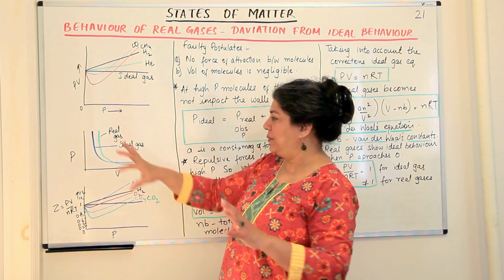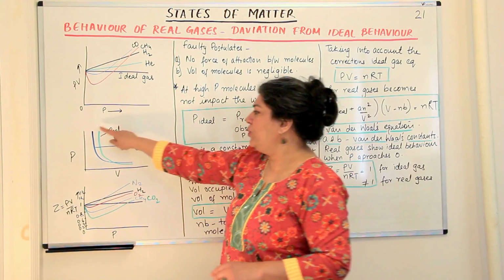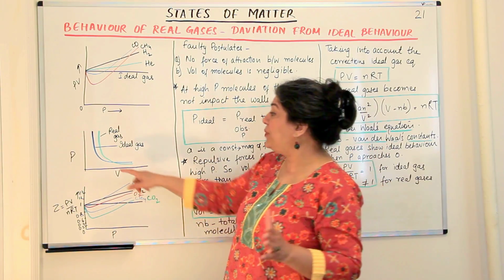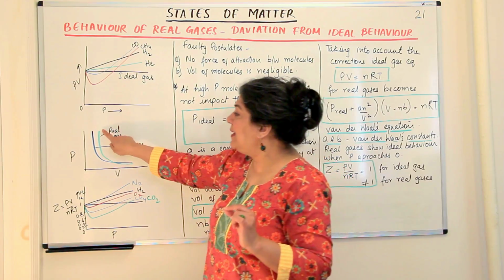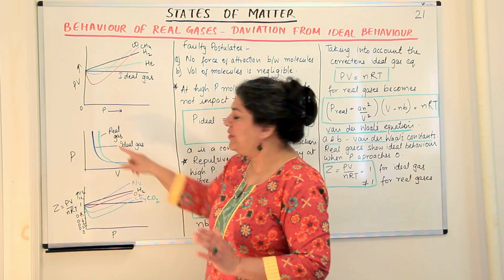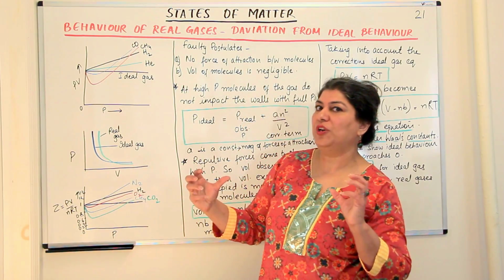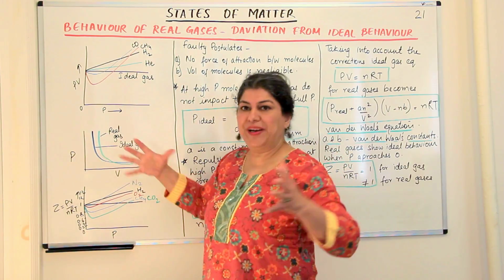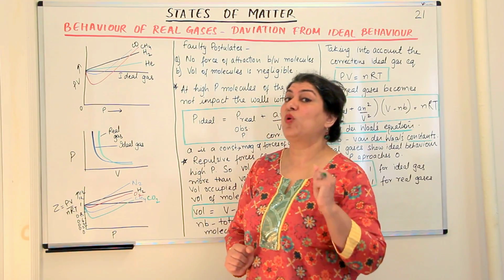And another graph was plotted according to Boyle's Law. If you plot a curve between pressure and volume, you would get a curve of this shape. We did get a curve of that shape, but when we assumed the gas to be ideal, we got the blue curve. But the real gas showed a little deviation from that curve. What happened with the real gas? If you see it in green, at high pressures the real gas showed more volume than expected of an ideal gas. So when the pressure was high, the volume of a real gas was more than what you would expect if it was an ideal gas.